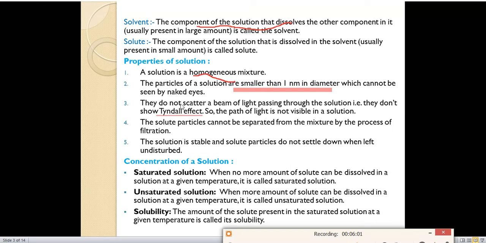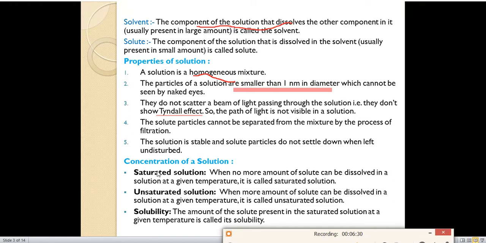The solution is stable and solute particles do not settle down when left undisturbed. It means the solution is very stable in nature. Even if we keep the solution for some time, the solute particles will not settle down at the bottom. For example, in a sugar and water solution, even if you keep it for some time, the sugar particles will not settle. Why? Because that is a stable solution.